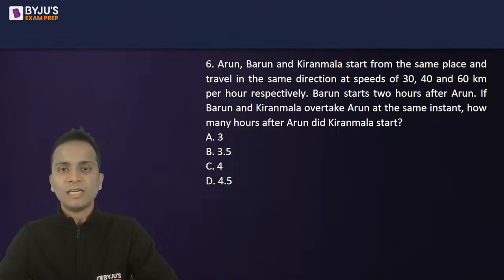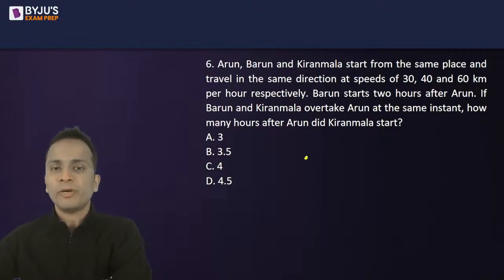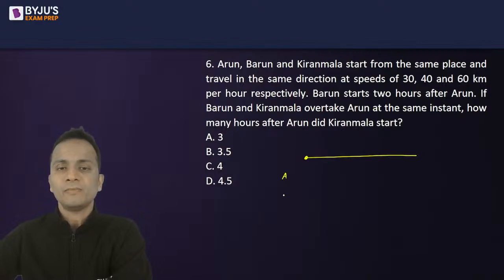Okay, no answer up till now. Chaliye, I'll start solving this. Meanwhile, if you can give me the answer. So the speeds, let's say this is the point. The speeds of A, B, and K are 30 km per hour, 40 km per hour, and 60 km per hour. Okay. Right now, I will consider A and B.